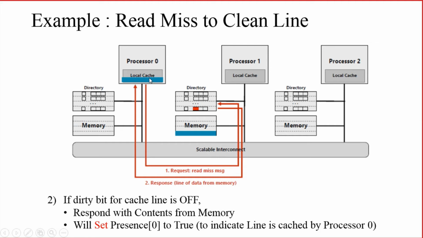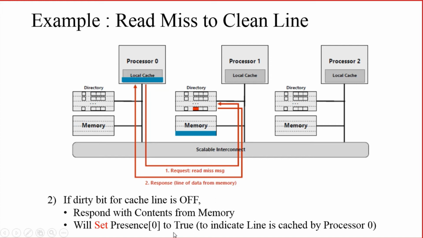So in order to represent that, what do we need to do? The cache controller will set the presence bit. Which presence bit? The 0th presence bit to true. This is known as the 0th presence bit. It will be set to true, or set to 1.